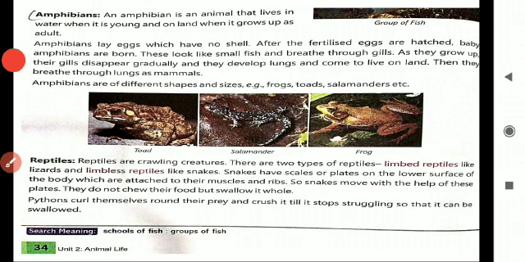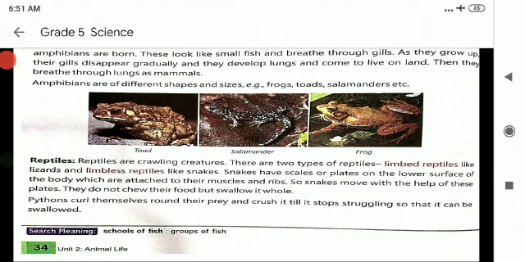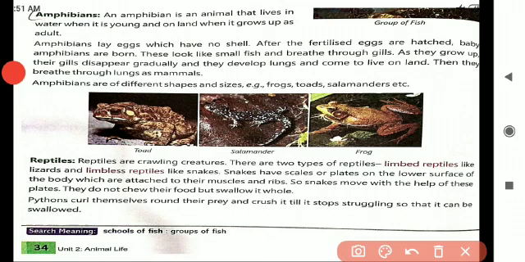Shall we get into the lesson now? What is the topic, children? Amphibians. Amphibians are animals that live on both land and water. What is the best example? Frog. Okay, children. Amphibians lay eggs, but the eggs do not have a shell.